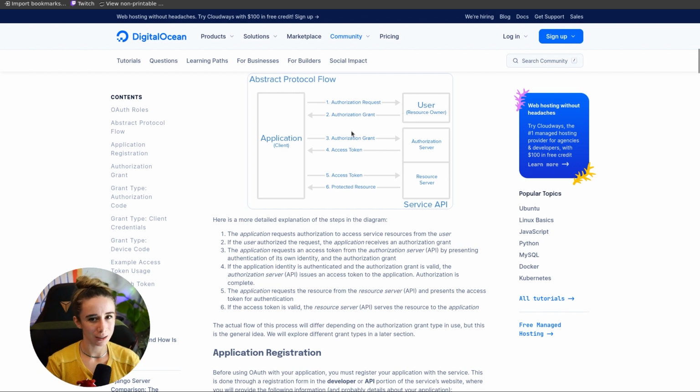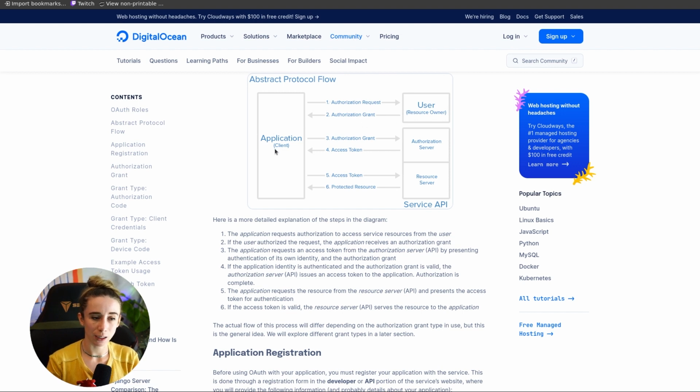So if that doesn't make sense, let me go over it using TrashBot as my example. In the case of OAuth 2 with the Twitch API, I would be the client, my application would be the client, and TrashBot would be the user. TrashBot is the user whose resources I want. So I had to make TrashBot an account, obviously, and I had to send an authorization request to TrashBot, who then had to authorize it.